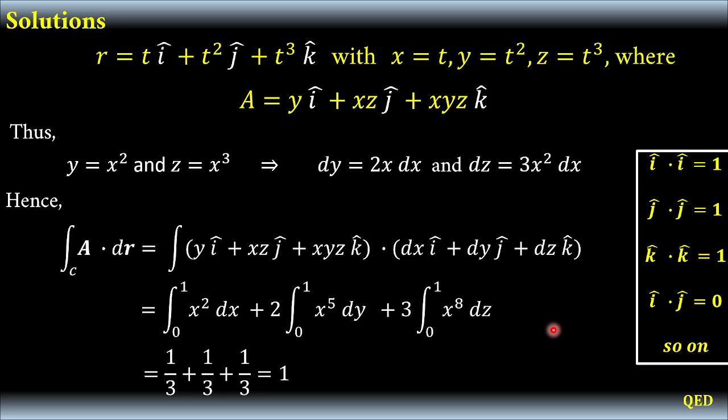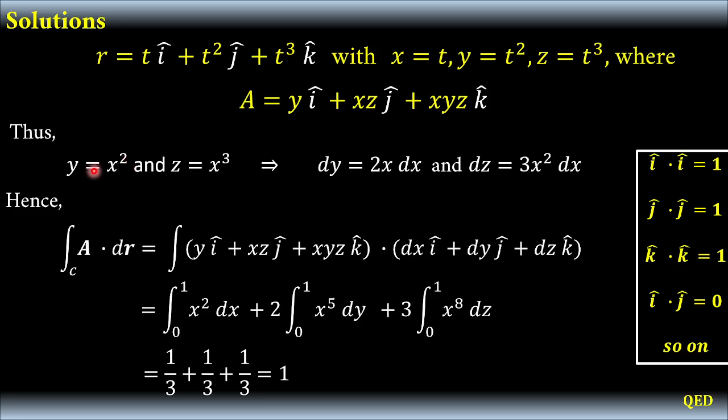So as a reference, we'll just rewrite our given quantities. We have r equals t i hat plus t squared j hat plus t cubed k hat with x equals t, y equals t squared, z equals t cubed, where A equals y i hat plus xz j hat plus xyz k hat. And this is actually very straightforward. We actually just have to substitute or plug in these quantities to our integral.